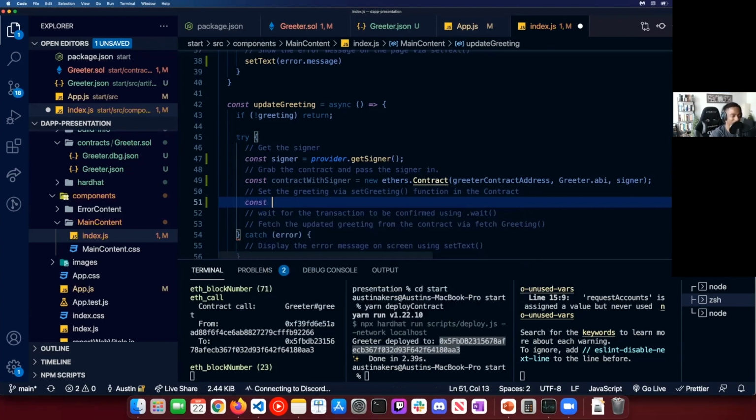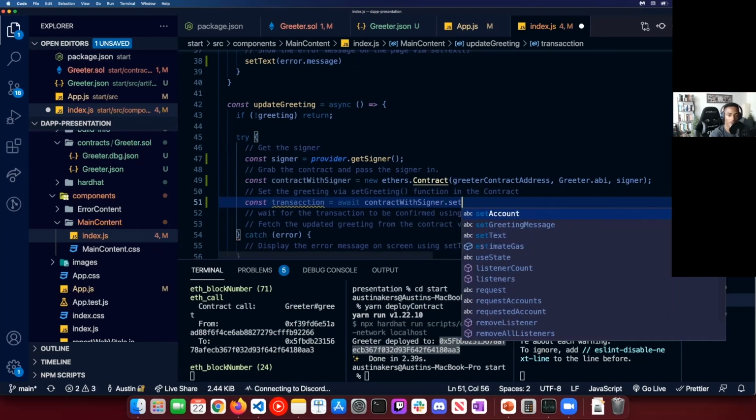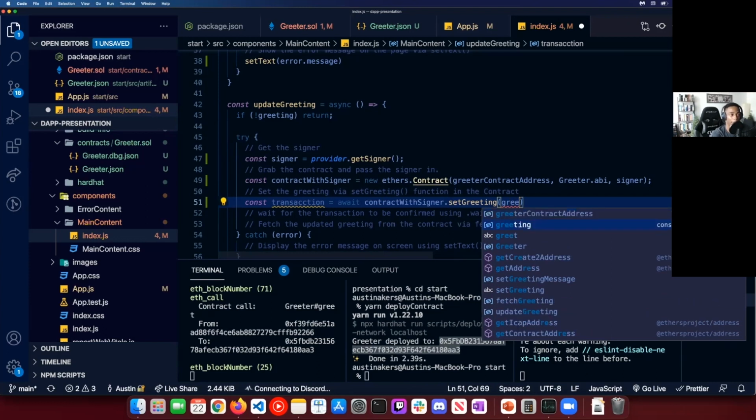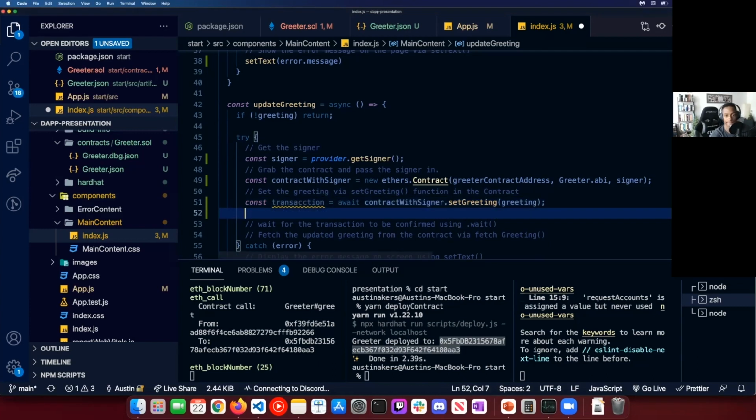I'll call this the transaction. It equals await, and then we're going to pass that contract with signer that we have, and then call that set greeting function that we have. Within that, we're going to pass the greeting that we have.